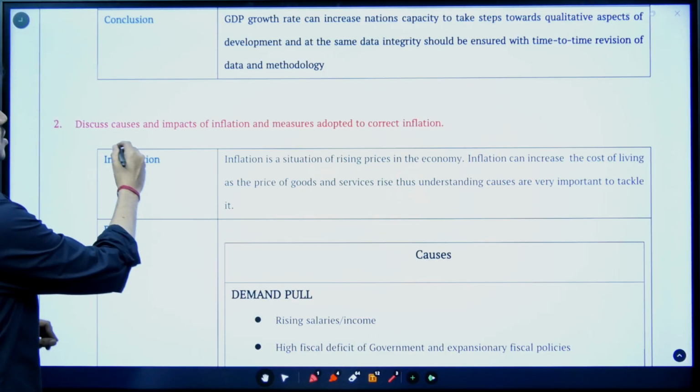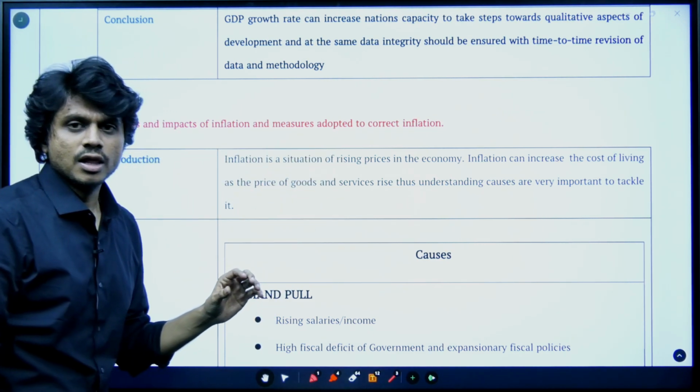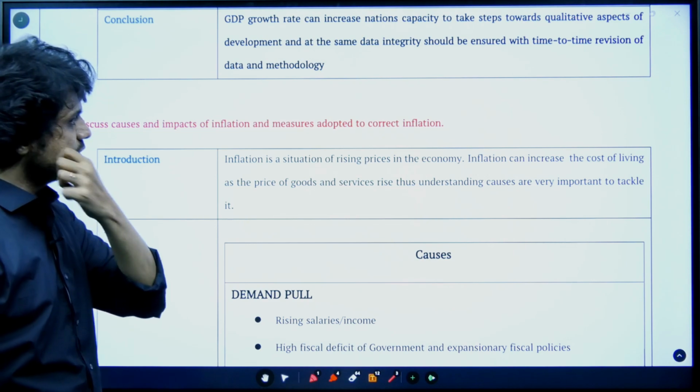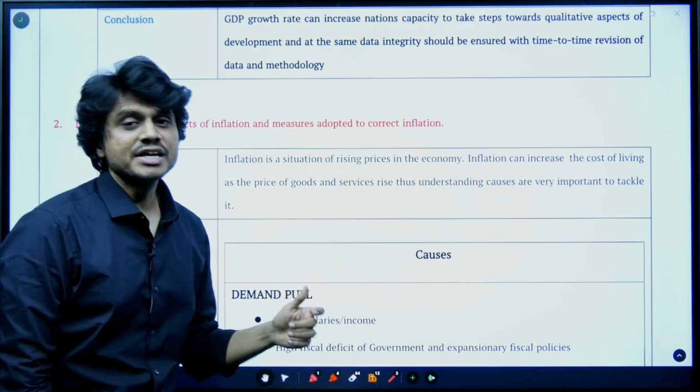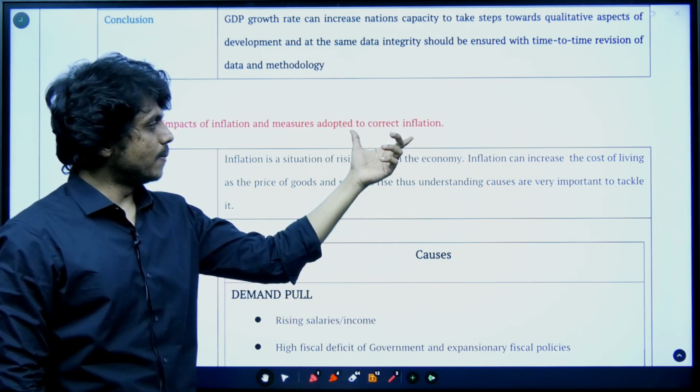Next question. Discuss the causes and impact of the inflation and measures adopted to correct the inflation. This question is important because of the higher inflation we faced in the last year. Okay, so this question might be asked.